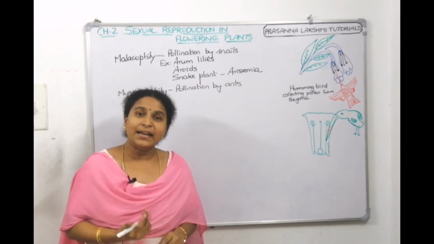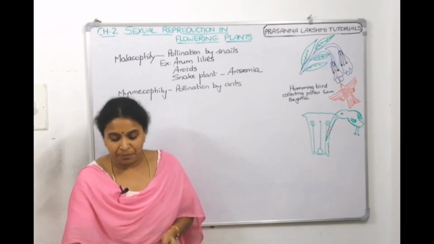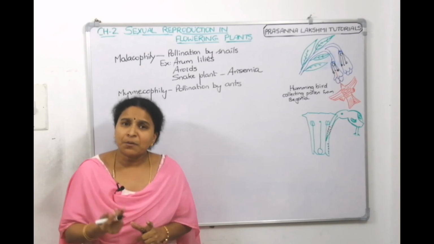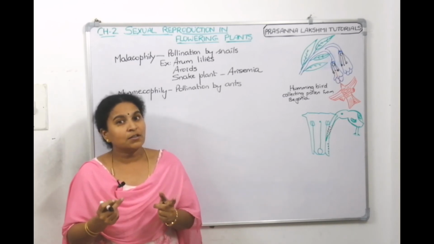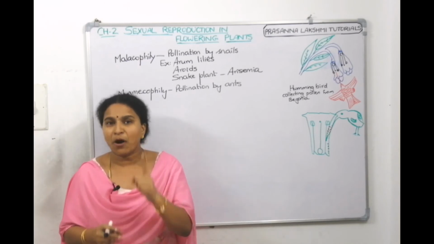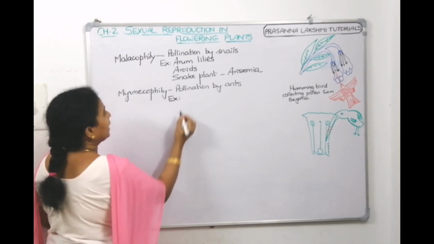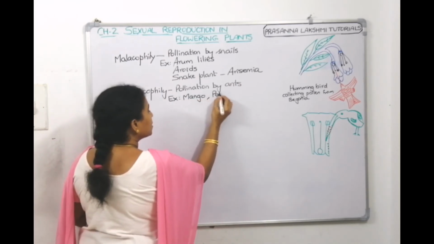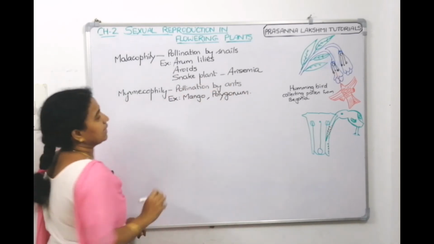Insect pollination is called entomophily, but they have given a specific term for ant pollination, and that is called Myrmecophily. Examples for Myrmecophilous plants are mango. Near the mango inflorescence, so many ants will be there, and Polygonum. Now, the plants which are pollinated by ants are, one is mango, other one is Polygonum.